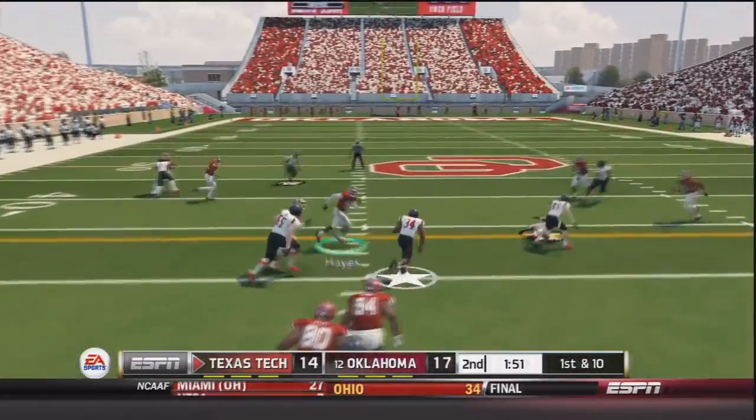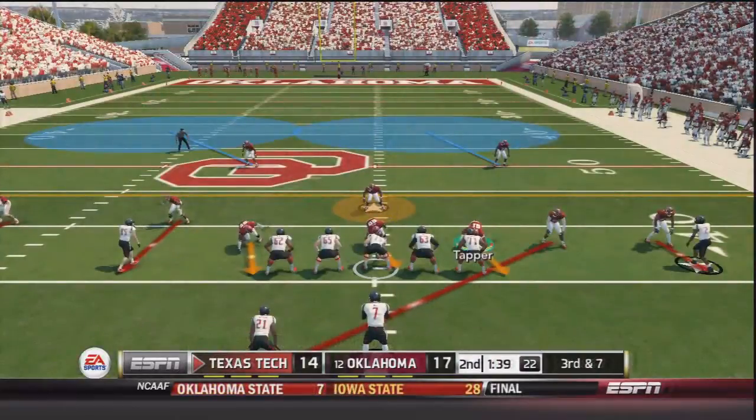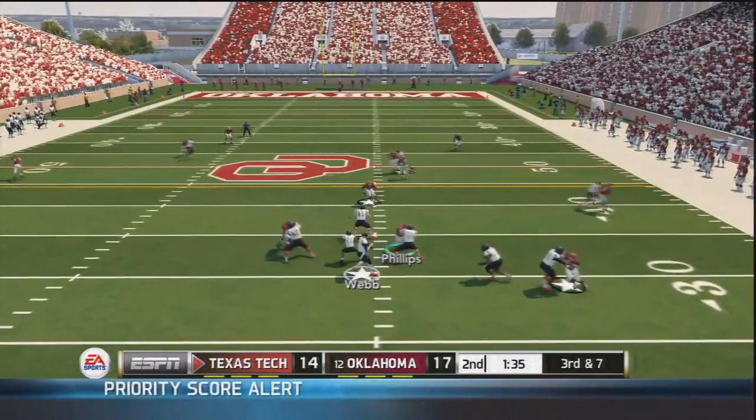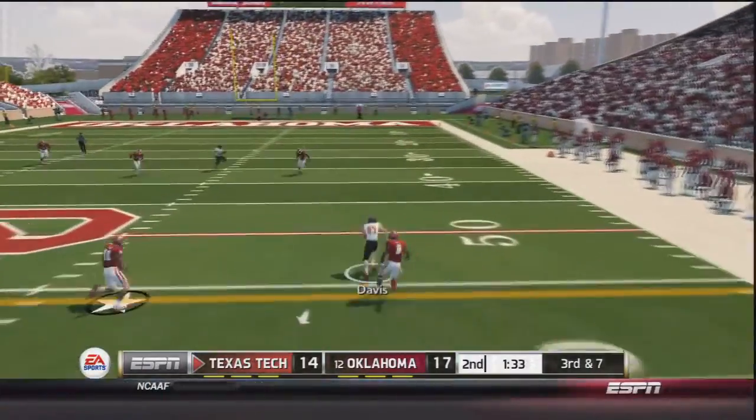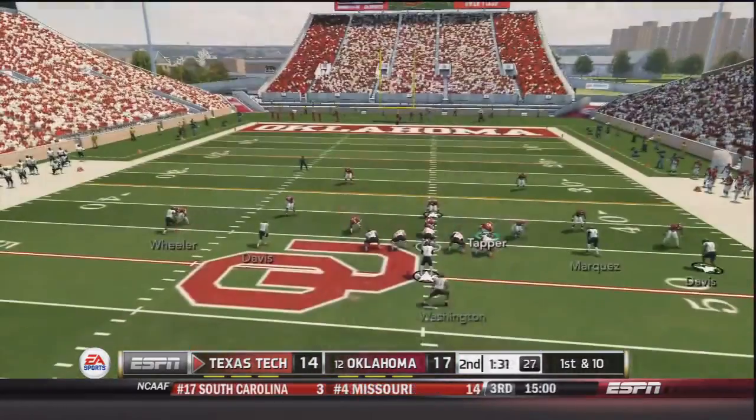Handoff to Williams, who goes up the middle, and he has a first down. Texas Tech could take the lead on this possession. And now in shotgun on 3rd and 7. It's going to be a play action. Webb dancing around in the pocket. Throws, caught by Davis, who's into Sooner territory before being brought down after an 18-yard gain.